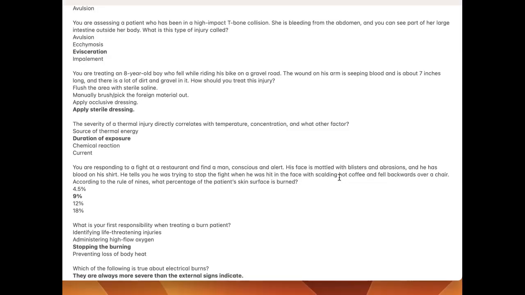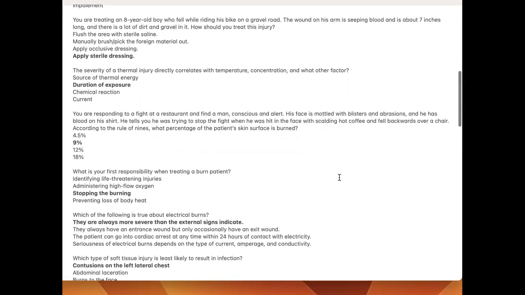You're treating an 8-year-old boy who fell while riding his bike on a gravel road. The wound on his arm is seeping blood and is about 7 inches long, and there's a lot of dirt and gravel in it. How should you treat this injury? Apply a sterile dressing.